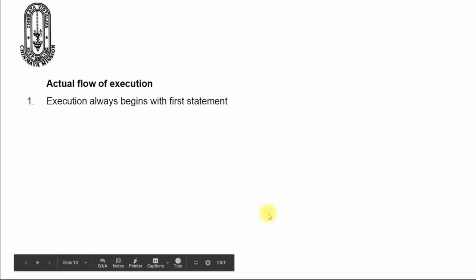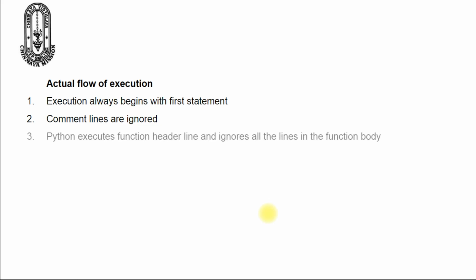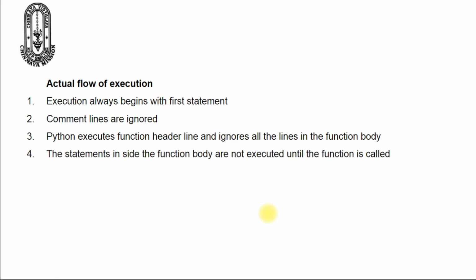Now we can conclude. The execution always begins with the first statement of the program. The comment lines are ignored, that is, not executed, and all other non-blank lines are executed. Whenever Python notices a function definition, that is a def statement, Python just executes the function header line to determine that it is a proper function header, and it ignores all the statements in the function body. The statements inside the function body are not executed until the function is called.